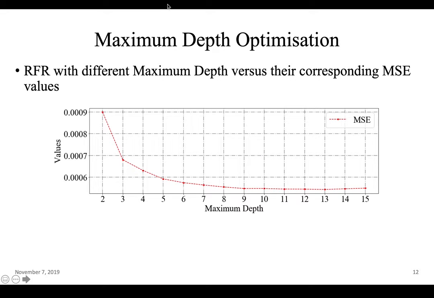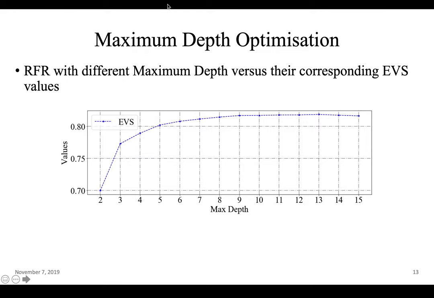Similar to the previous optimization, now we are actually performing maximum depth optimizations on the RFR with MSE as a performance measure, and the results are shown in the below figure. And it can be observed that after a maximum depth of value 9, the result doesn't change much. And here, the number of estimators is chosen from the table in the previous slide.